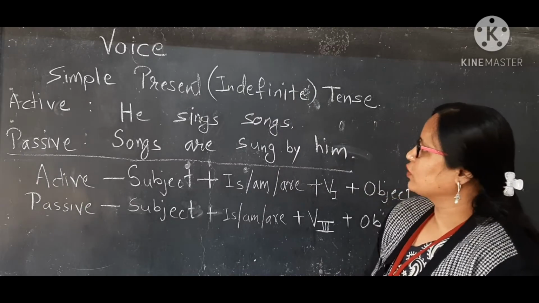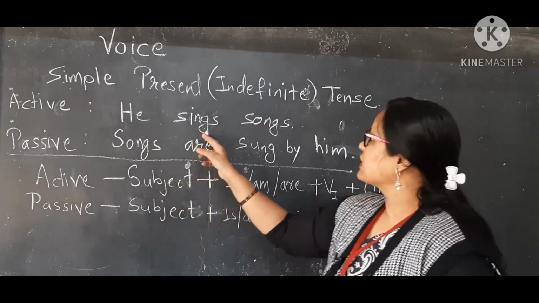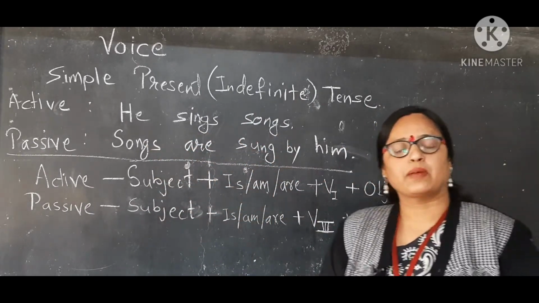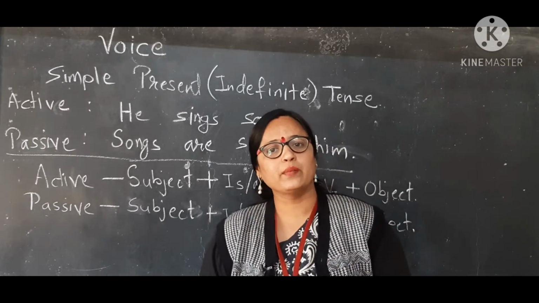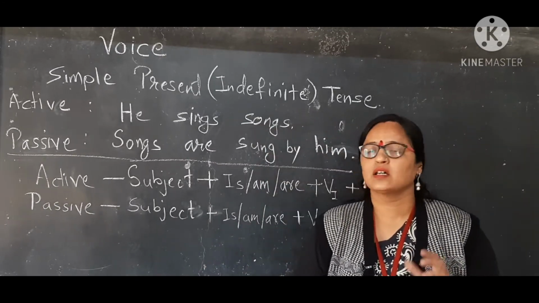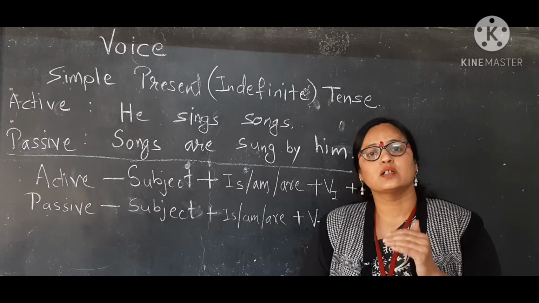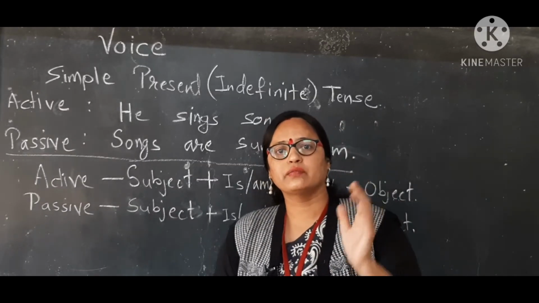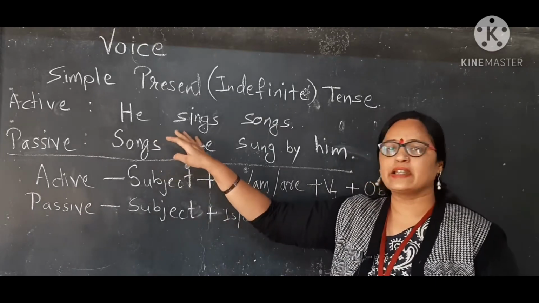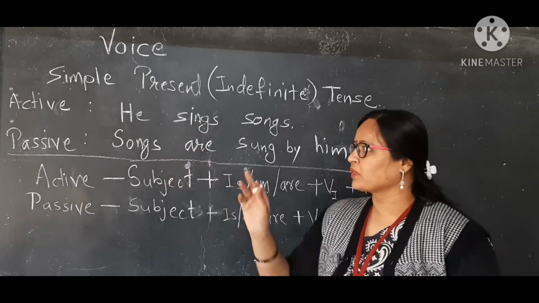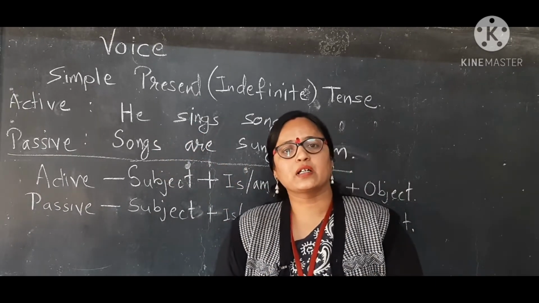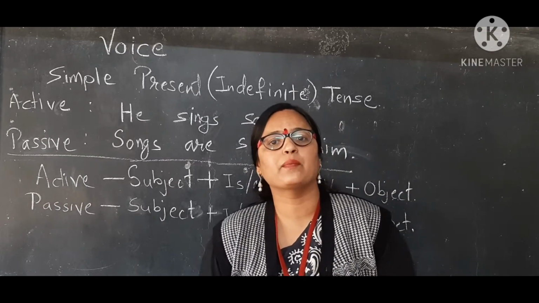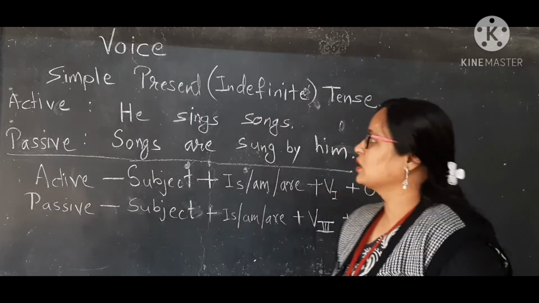What is the active voice? He sings songs. My dear friends, I have told in my previous video that there are a few steps we have to cover to change the sentence from active to passive. At first we have to recognize the components of the statement and the tense of the statement.